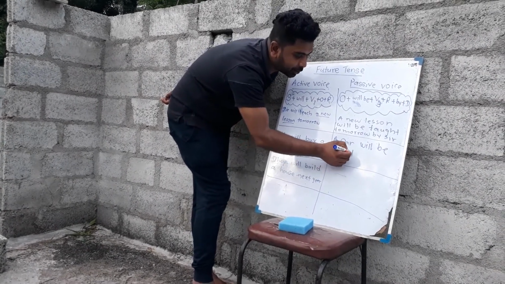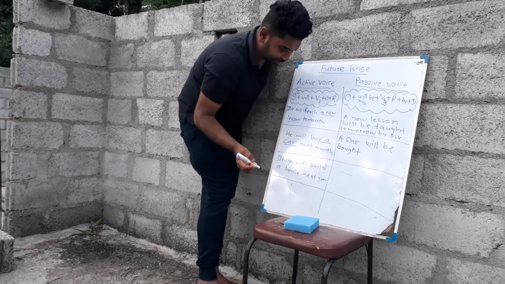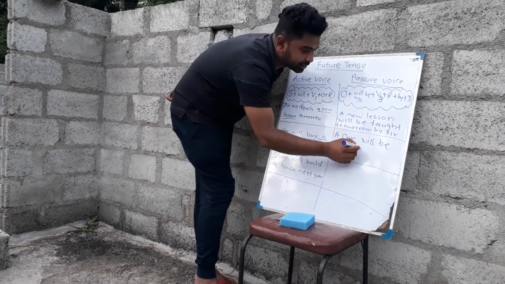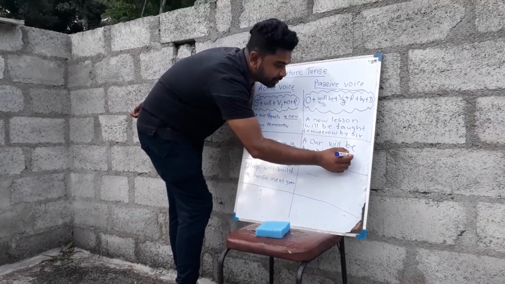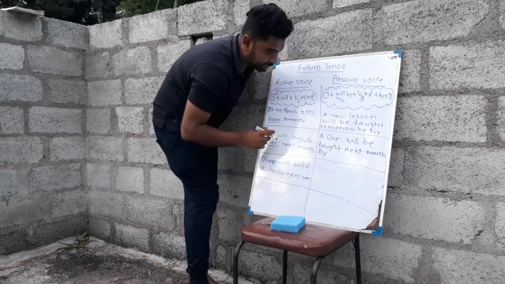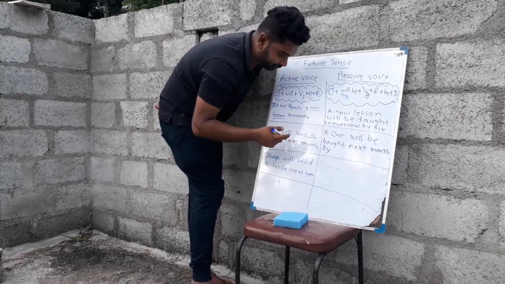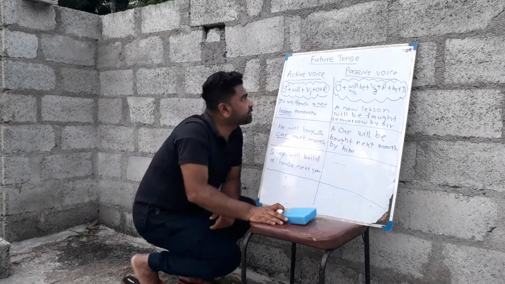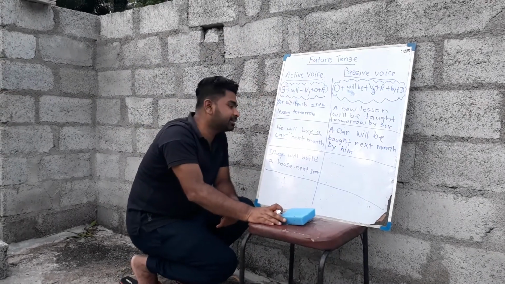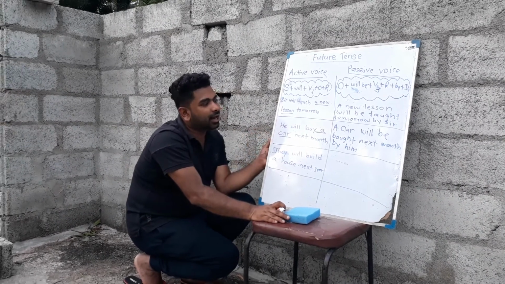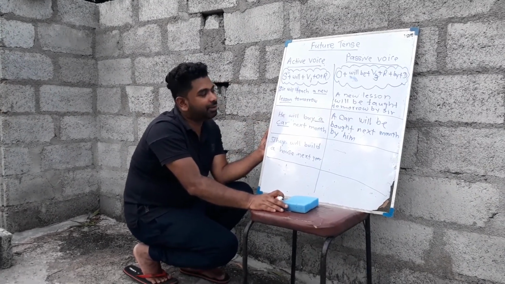A car will be bought next month by he. The objective form is him, right? So the active voice future tense sentence is: he will buy a car next month. Passive: a car will be bought next month by him.